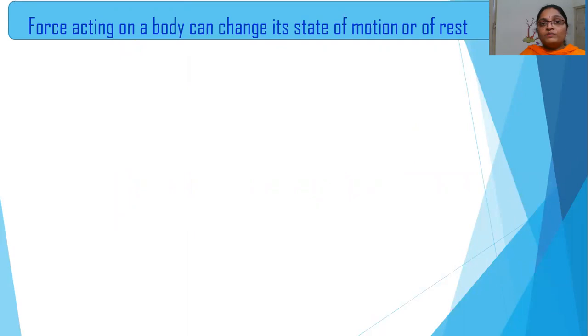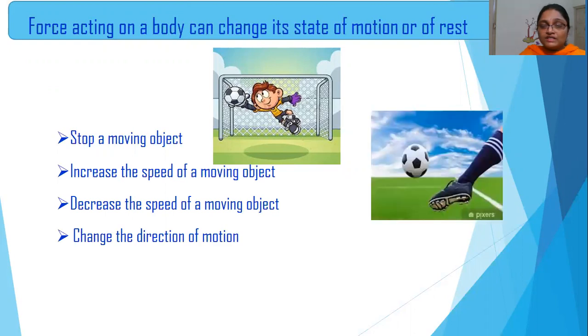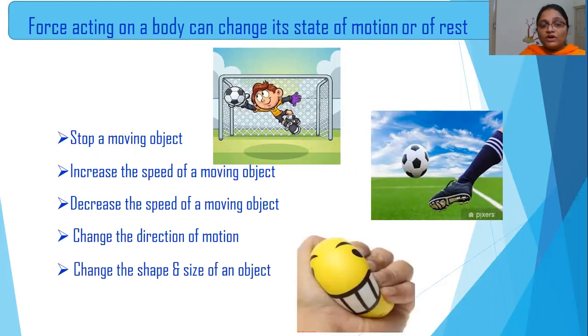Force acting on a body can change its state of motion or of rest. Either it can stop a moving object. You can see a goalkeeper is stopping a fast moving football. Or force, when acting on an object, can either increase or decrease its speed, or it can change its direction as well. When you are hitting a fast moving football, it will increase its speed and it can change its direction also. Force acting on an object can change its shape and size.